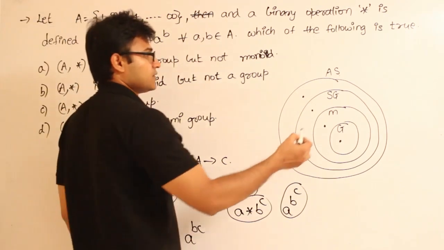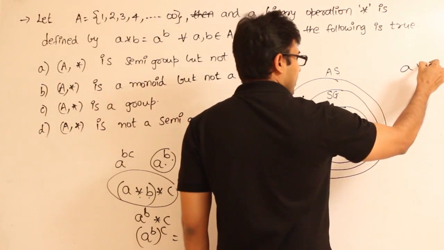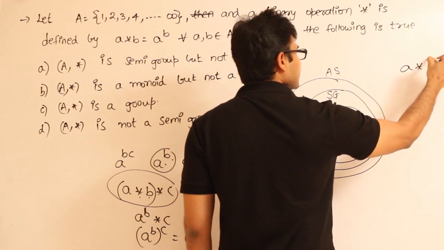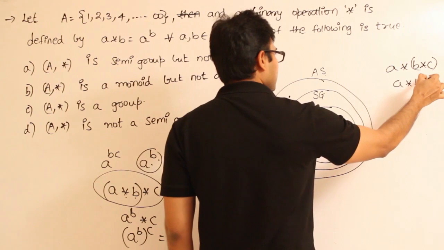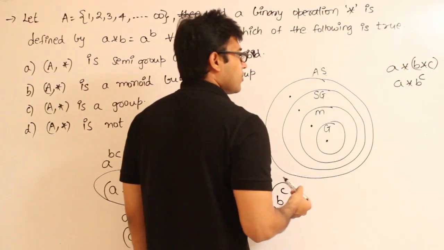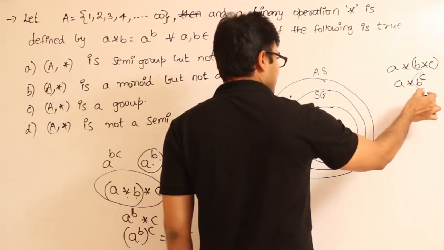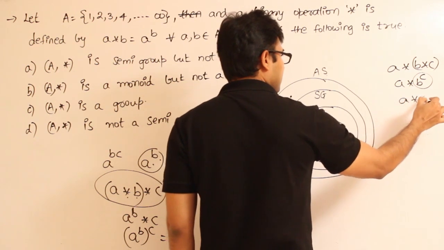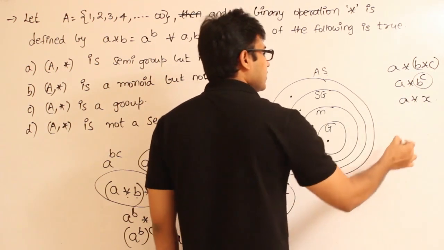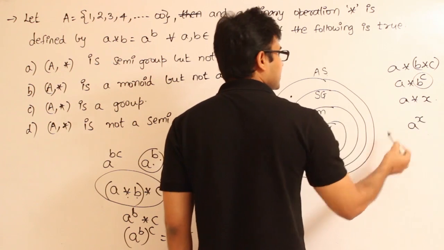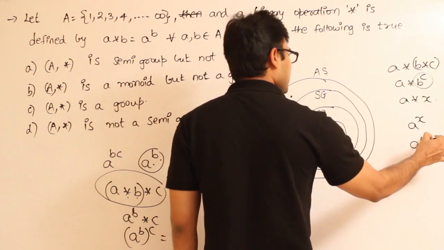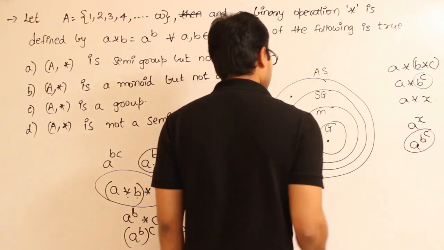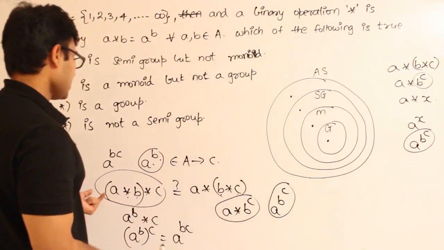What I am trying to say here is simple. You have A star B star C. We know that B star C is B power C. Now let's assume that B power C is X, which means I can write it as A star X, which is nothing but A power X. Now in place of X you substitute B power C, then what do you get? A power B power C. Got it? So the LHS is A power BC.